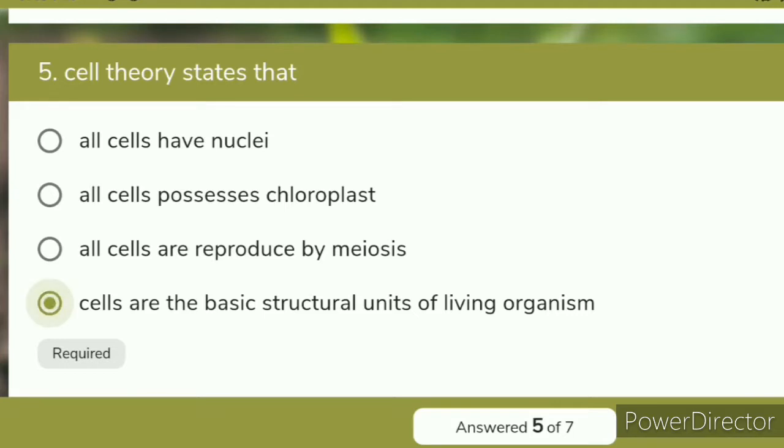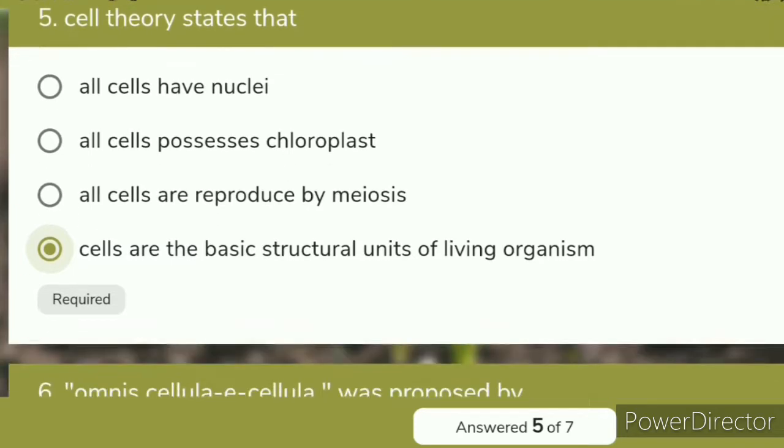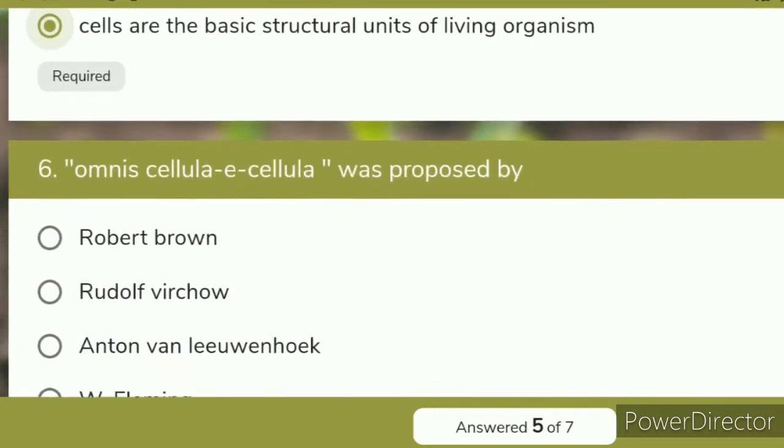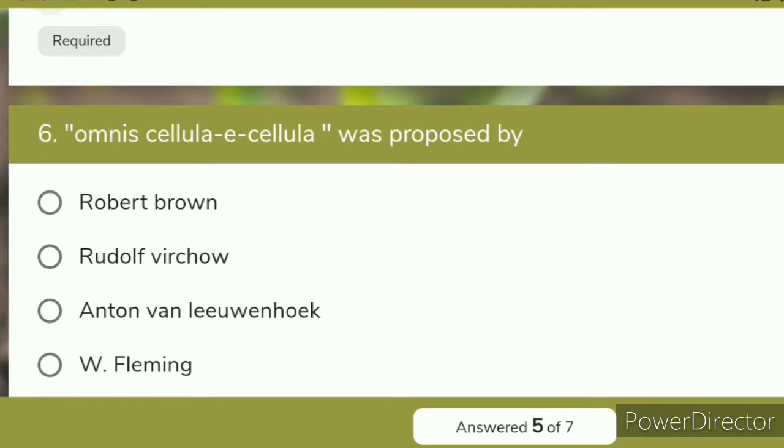The cell is the structural and functional unit of living organisms. Now we focus on the next question: Omnis cellula e cellula was proposed by whom? Omnis cellula e cellula means new cells are formed from pre-existing cells, and this is the statement of Rudolf Virchow.